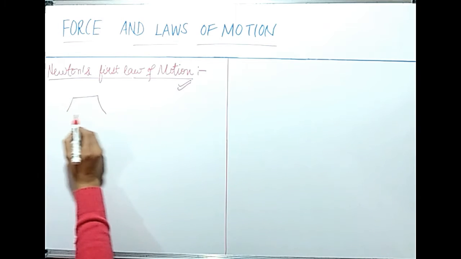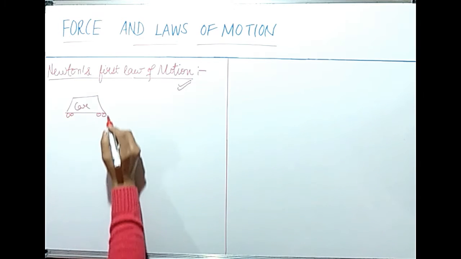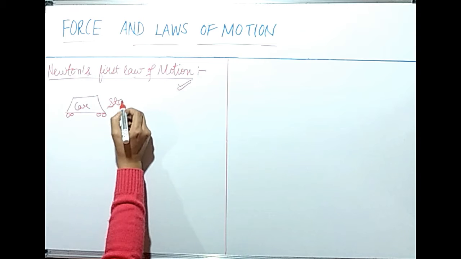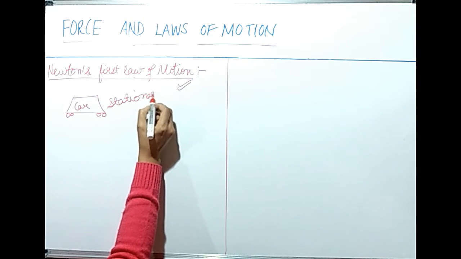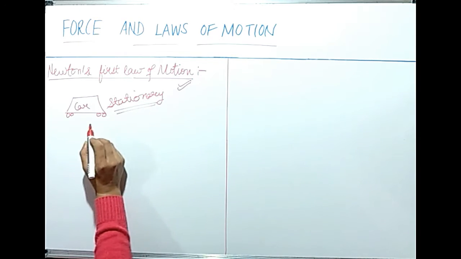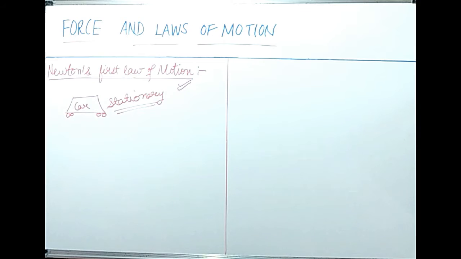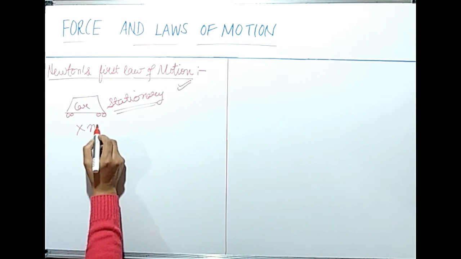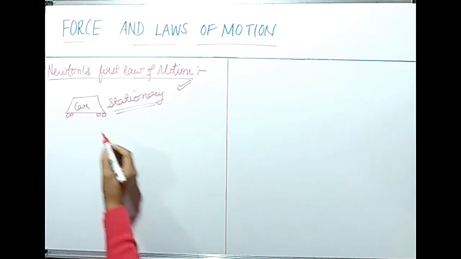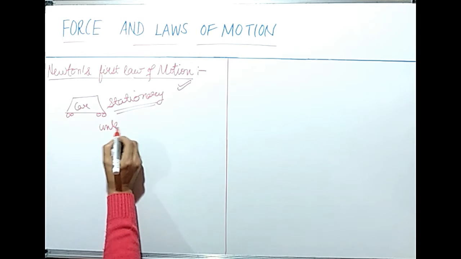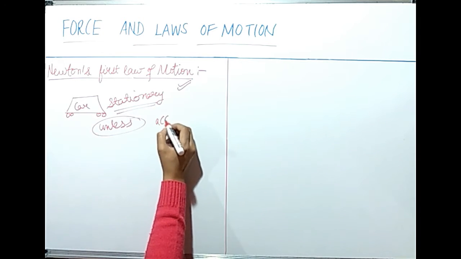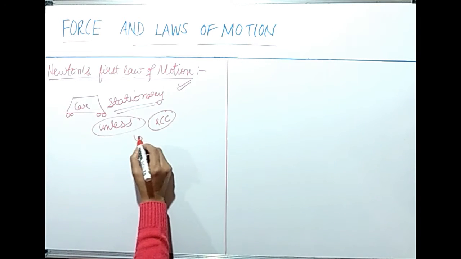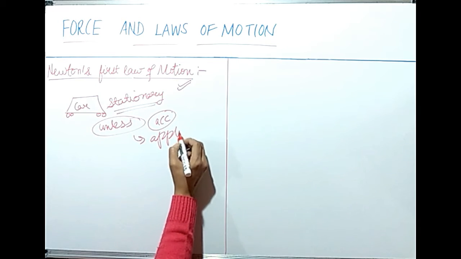Let's say there is a car and initially the car is stationary. At present the car is not moving, it is in a stationary condition. And this car will not move unless the driver presses the accelerator, unless the driver applies some force.